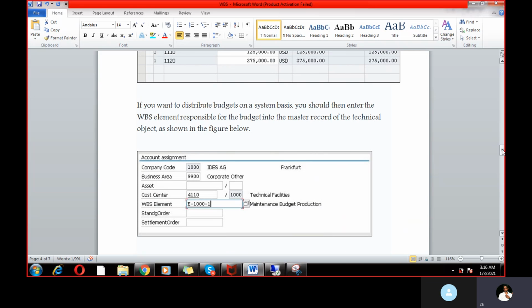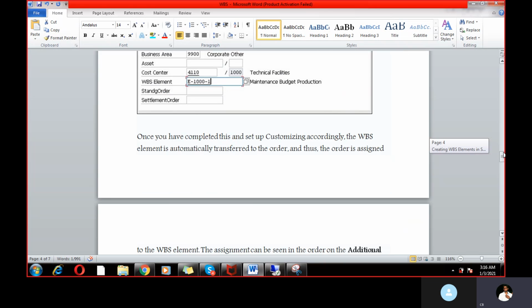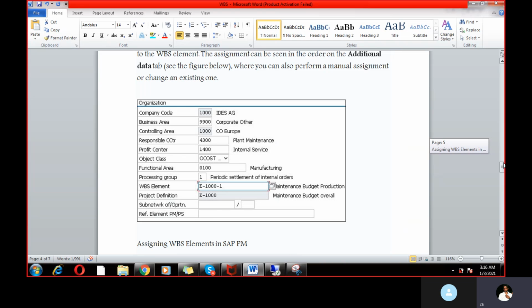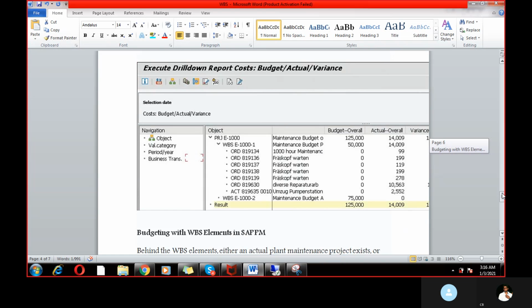For account assignments, if you are assigning any accounts, here for the company code and business area you can also assign the cost center. Like that, you can also assign to a WBS. Under a WBS there will be multiple orders, so you can also assign orders to a WBS like this. Here you can see a budget and actual versus report with respect to a particular WBS. So this is the WBS, and under this WBS there will be multiple orders.